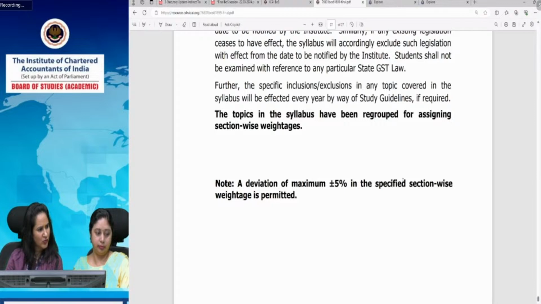Then Mr. Dhruv has also asked, in customs law, is exact language necessary, or can we explain in normal language and mention keywords? Yes, you are right, Dhruv. You can explain the provisions of law in normal language, and you can mention the keywords. That will suffice. Verbatim language of the bare act or the law is not expected from you. You can very well explain your answer, but it should be backed by the correct legal provisions, right? You cannot give vague answers. Exact meaning should come.